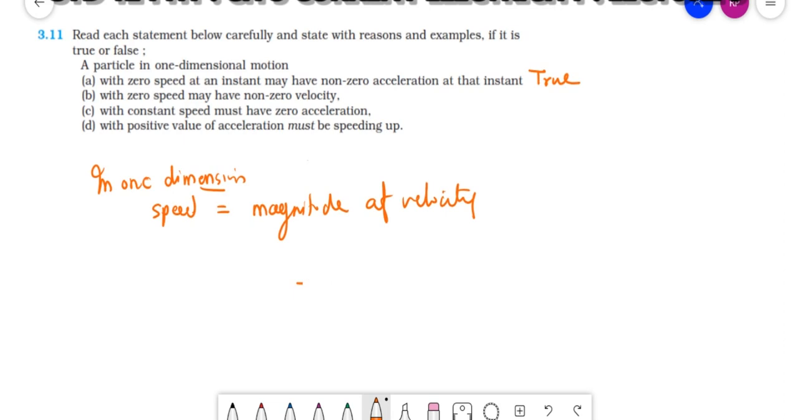Speed is nothing but the magnitude of velocity, right? So when the speed is zero, if a body is moving in this way, at this point it stops. That means speed is equal to zero. Then definitely velocity will also be equal to zero. So I cannot say that when the speed is zero, its velocity will be non-zero. In one dimension motion, zero speed will always have zero velocity. So this statement is false.